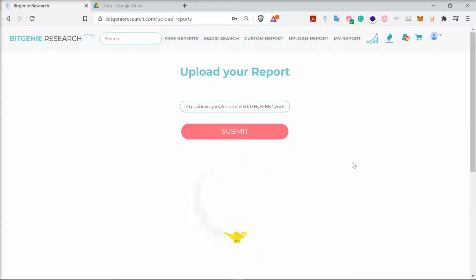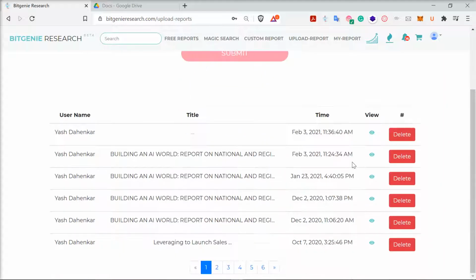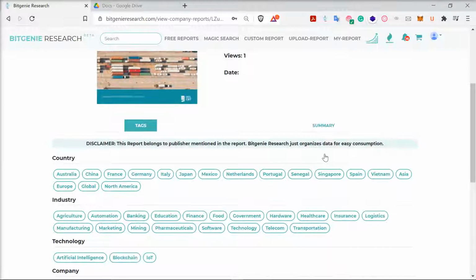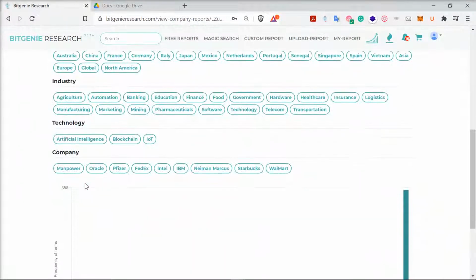So this link is added. We run all our scripts on top of this report, but we don't store the report in a repository. You can see over here it will be added. Yeah, it's added. So you can check the report. Tada, over here you can see country, industry, technology, and company.